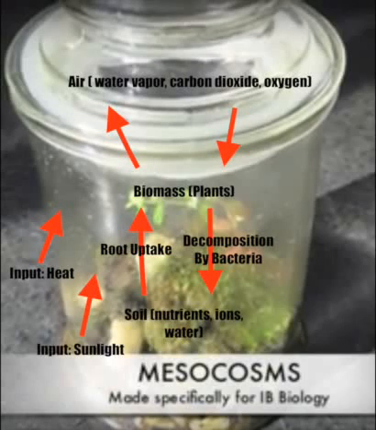Before we talk about the different storages and energy flows that exist in the mesocosm, we first need to identify what kind of system this mesocosm is. Since only energy in the form of light and heat is exchanged in and out from the boundaries of this mesocosm, we can identify this mesocosm as a closed system, which is contrasted to an open system where both matter and energy are exchanged. However, this mesocosm cannot be classified as an isolated system, where both energy and mass cannot be exchanged in and out of the mesocosm.